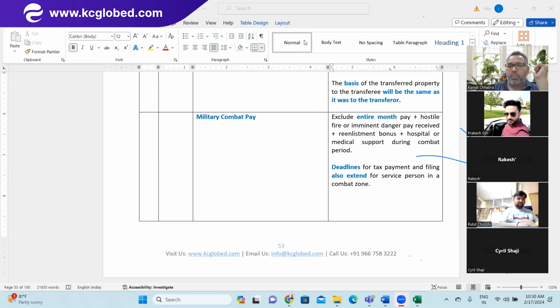Yes, sir. Is this only for deployment outside the US, or can it also apply to deployment within the US at a certain geographical location with hard terrain?